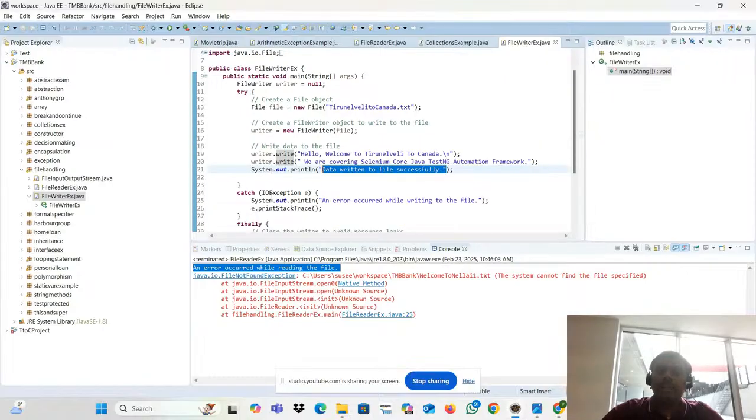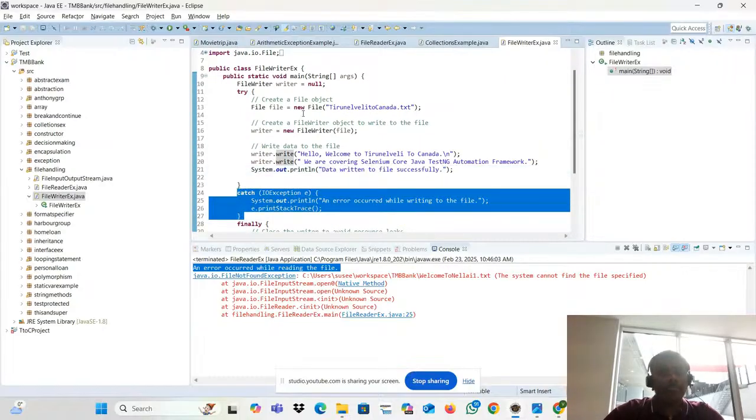Why am I putting this try catch? Error may occur, right? If the file is not found, on the safer side we put that. It's a try catch block, a kind of precautionary activity. We expect the user may make a mistake, and for that only we are putting the try catch block.